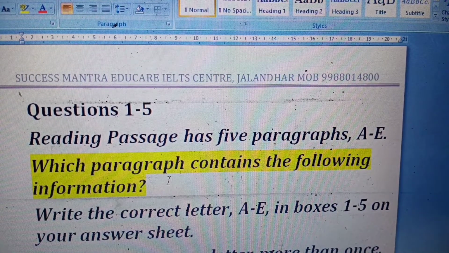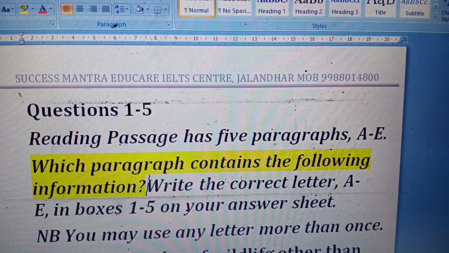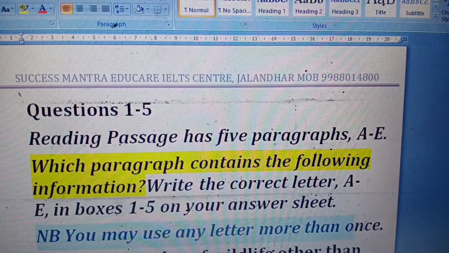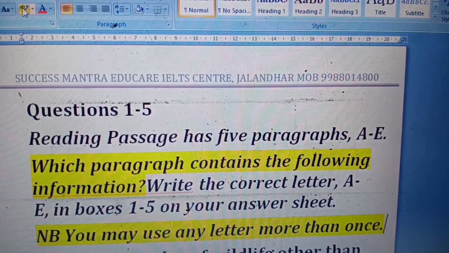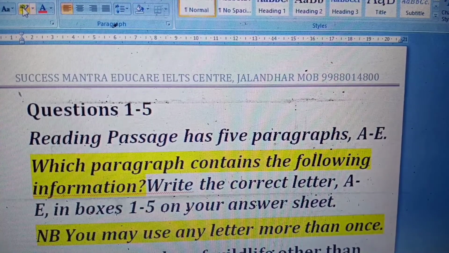So before proceeding ahead, first we must understand what they have written, right? Write the correct letter A to E in the box, and please remember this: we may use the letter more than twice. Once they have written that you can use the letter twice, it means that definitely there will be questions which have similar answers. For example, maybe A, maybe B, maybe C, maybe D. Okay, so now let us start with how to solve these types of questions.